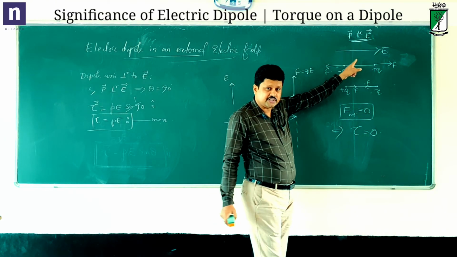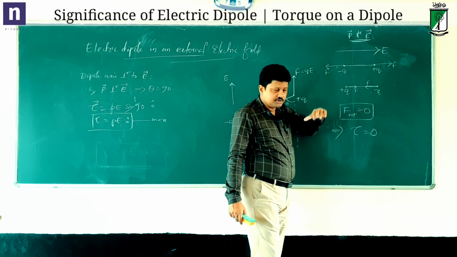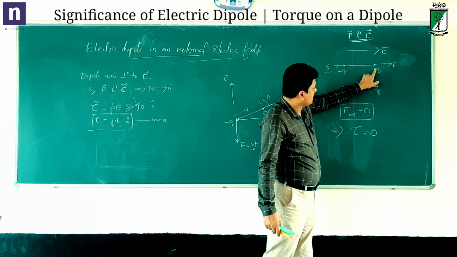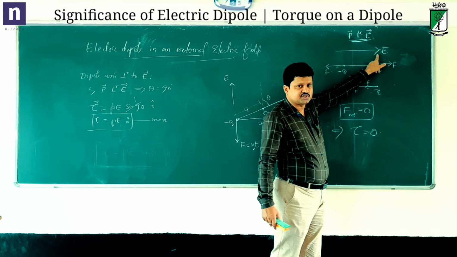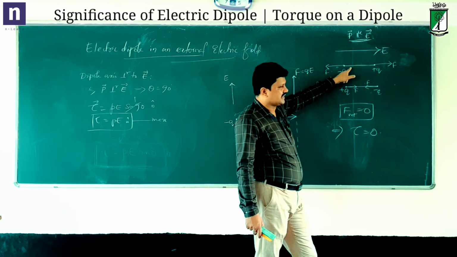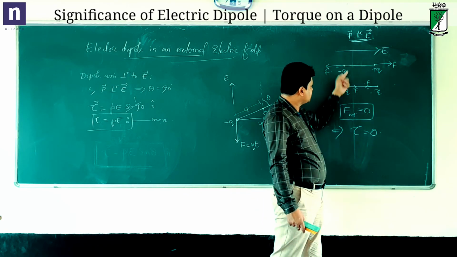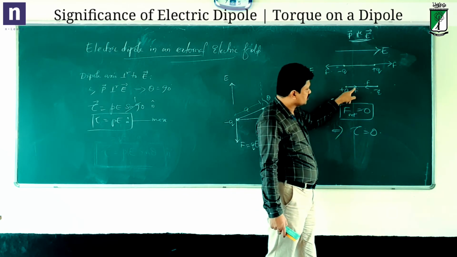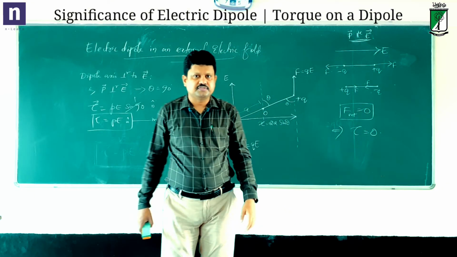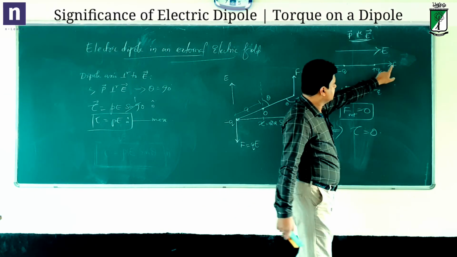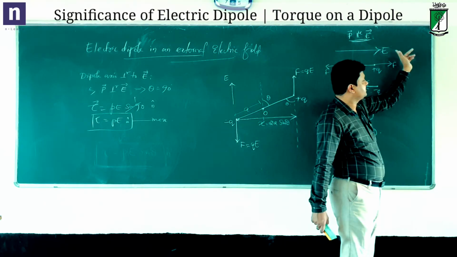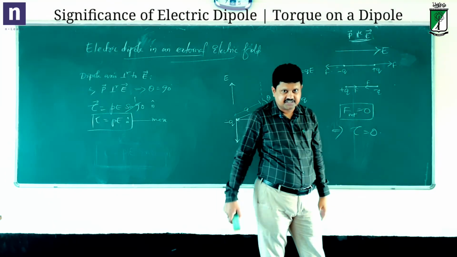If you use an increasing field in this direction instead of a uniform field, then on plus Q the force will be stronger because the field is stronger there, and on minus Q the force is less. In the other case, on plus Q the force is less, whereas on negative Q the force is more. So what will be the situation? In the first case, the positive charge has a larger force, so the net force will be in the direction of the field itself, the direction of increasing field.